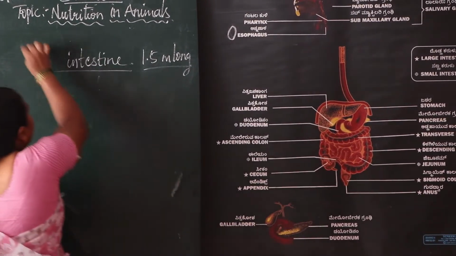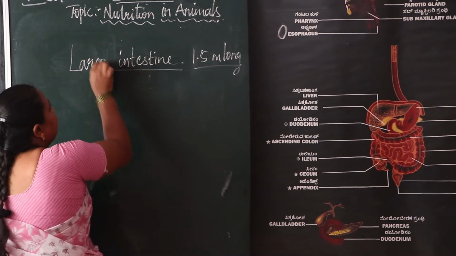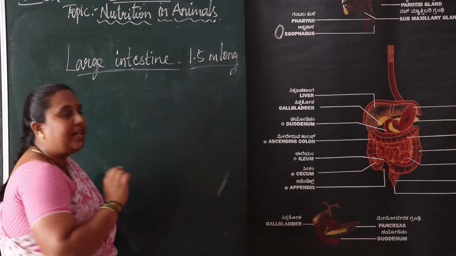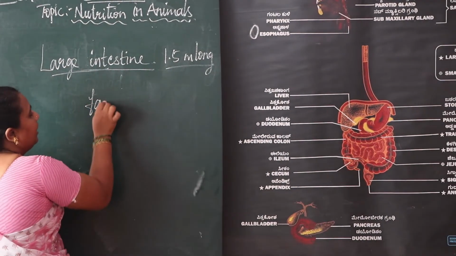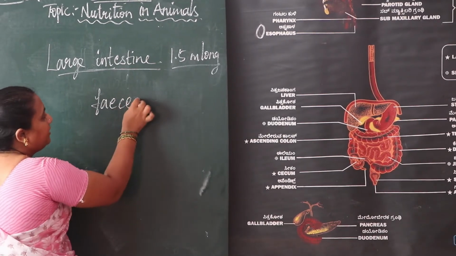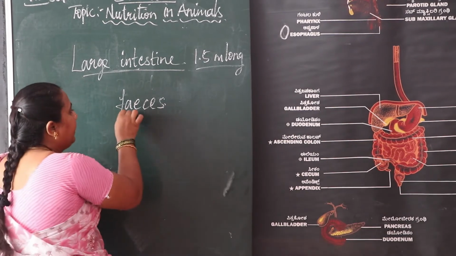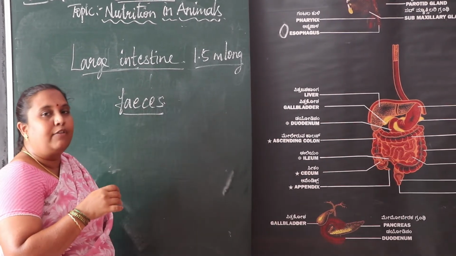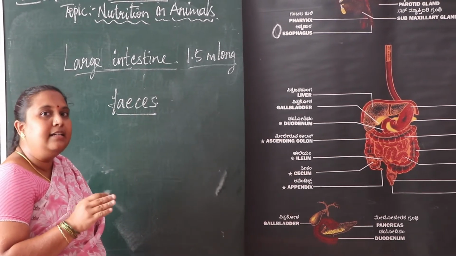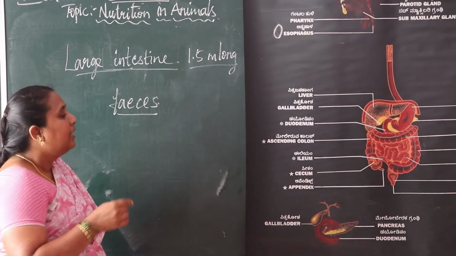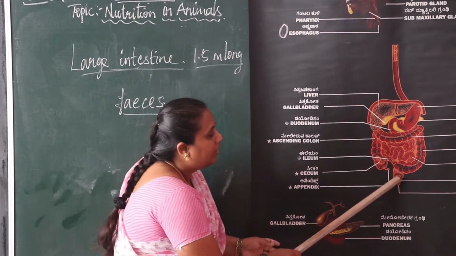What do we call the unwanted food items? We call it feces, F-A-E-C-E-S. That is unwanted, undigested food particles, and they are moved through the anus.